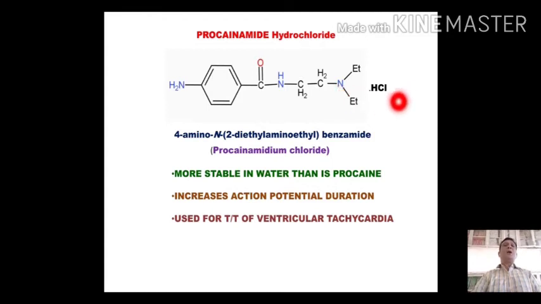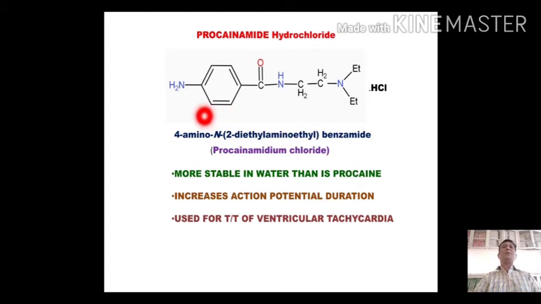hydrochloric acid. Dear students, this procainamide is structurally related to procaine, which is a local anesthetic agent. If you remember the structure of procaine, in that case here was an oxygen, and in case of procainamide this oxygen of procaine is replaced with NH. As procaine is the ester, procainamide is an amide. So procainamide is considered as the isosteric isomer of procaine.